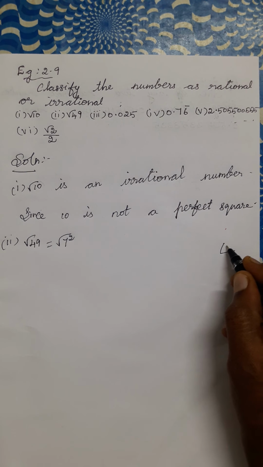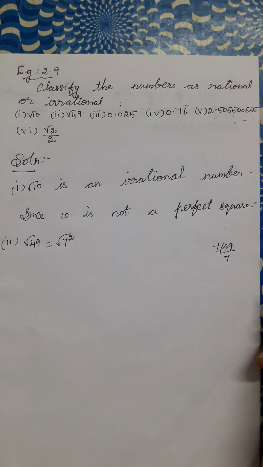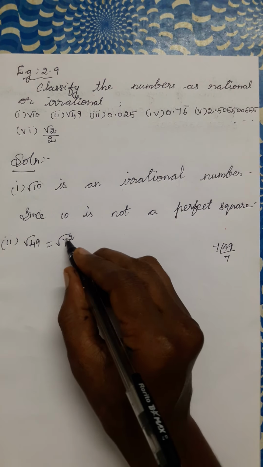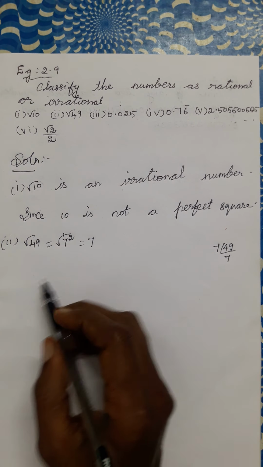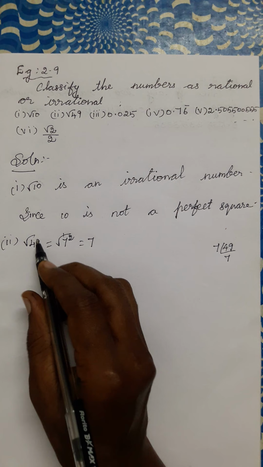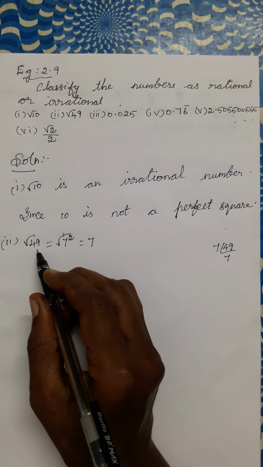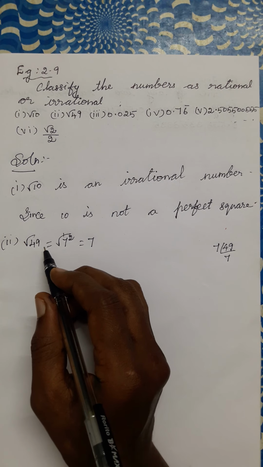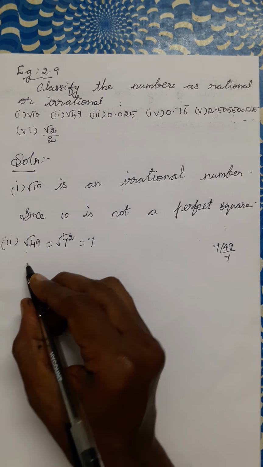When we factorize 49, what will we get? 7 sevens are 49. So we can write root of 7 squared is equal to 7. So inside a square root, a perfect square number means that number is a rational number. Root 49 is a rational number.